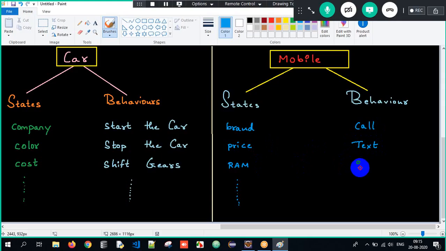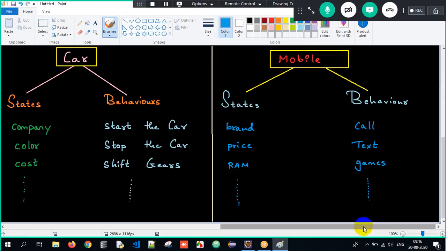Correct? I want to play games. Again, I'm doing some task. I open the phone, I open that particular game, and I start playing. So now, whenever we talk about behaviors, they are used to perform some task. States are used to store the data here. This is what we are supposed to understand when it comes to object, states, and behaviors. Got it? This is one of the most important basic foundations for your OOPS concept, object-oriented programming principles. Correct? So this is all about the entire data.